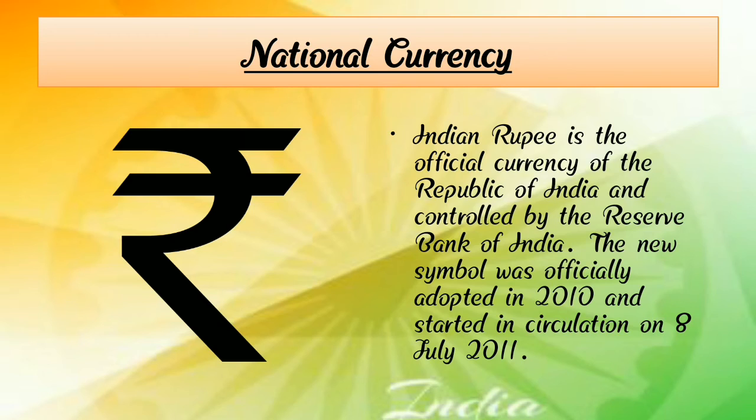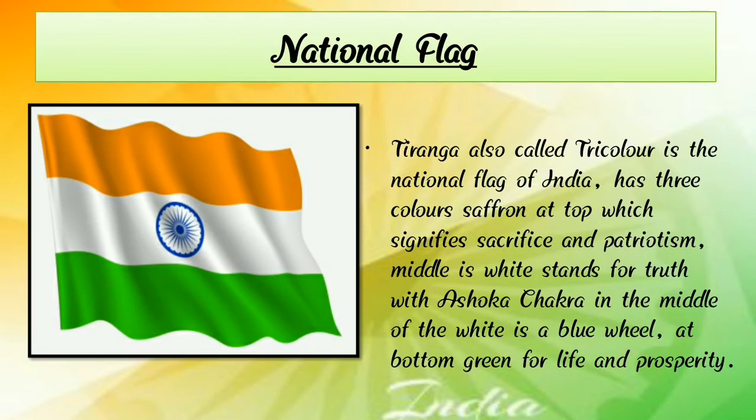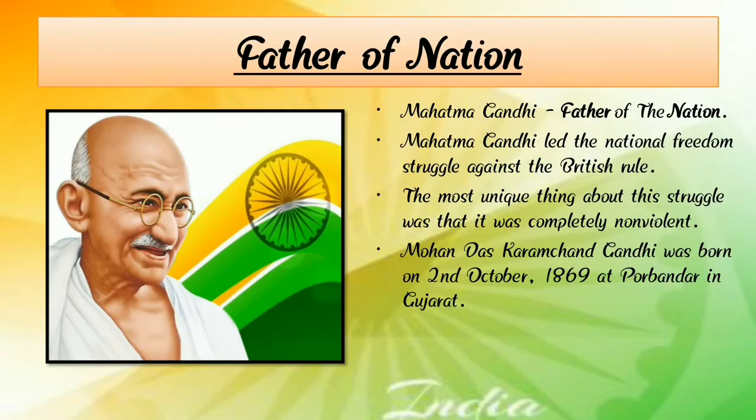The rupee is our national and official currency, controlled by the Reserve Bank of India. Then the national flag: Tiranga, or three colors, is the national flag of India. Then our father of the nation is Mahatma Gandhi.